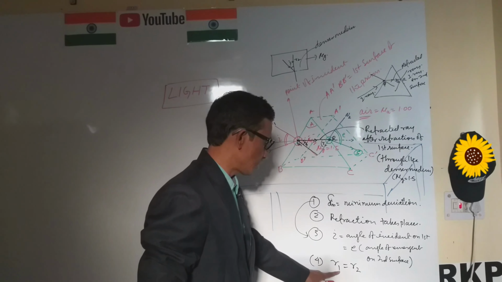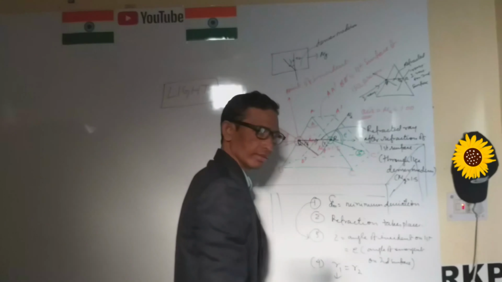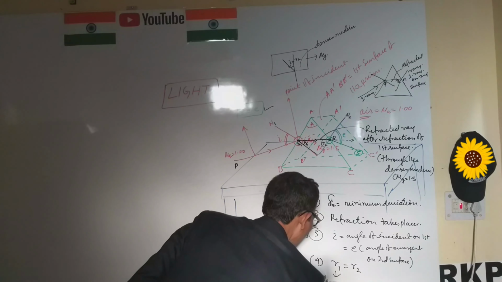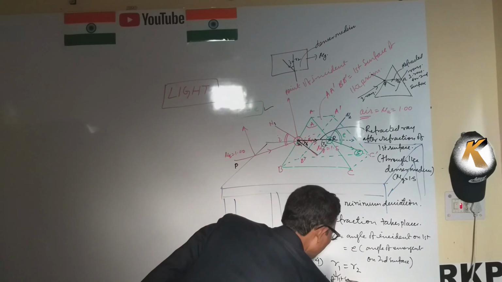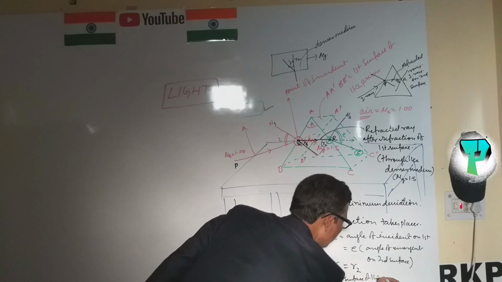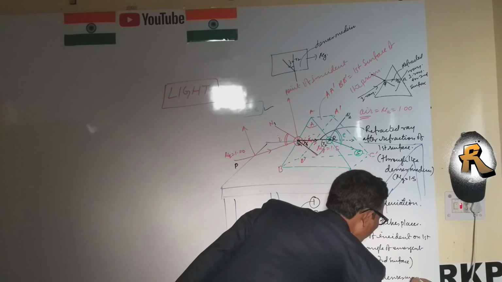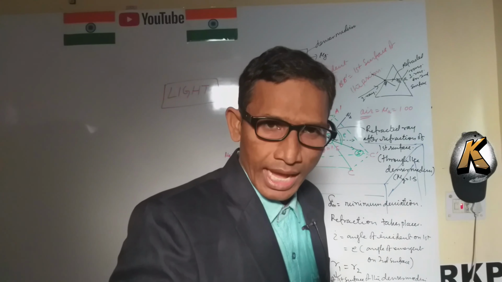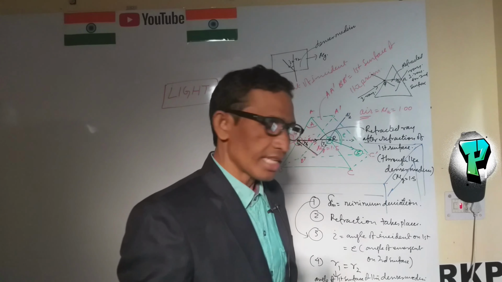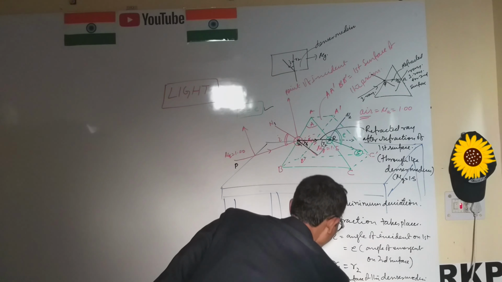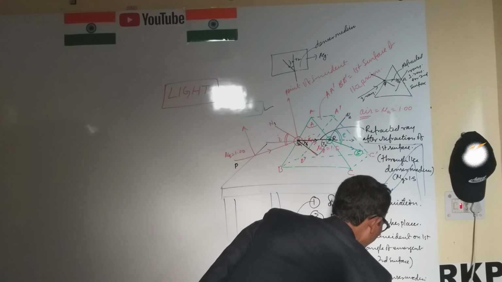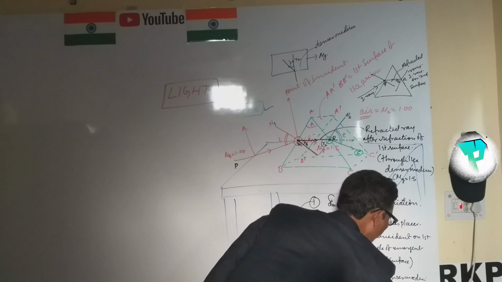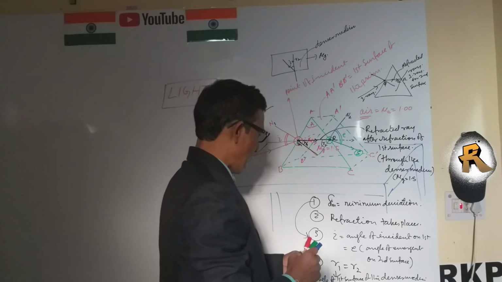R1 is the angle at the first surface of the denser medium, and R2 is the angle at the second surface of the denser medium. So here is refraction and minimum deviation.